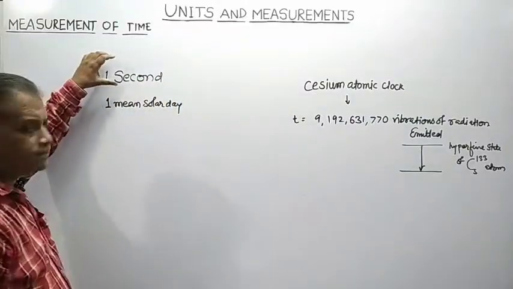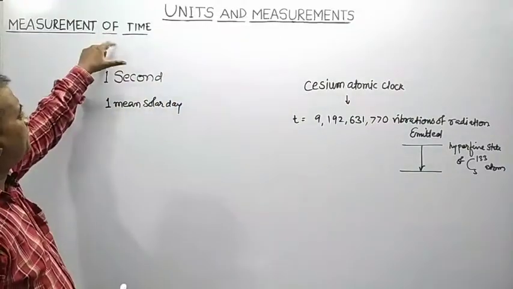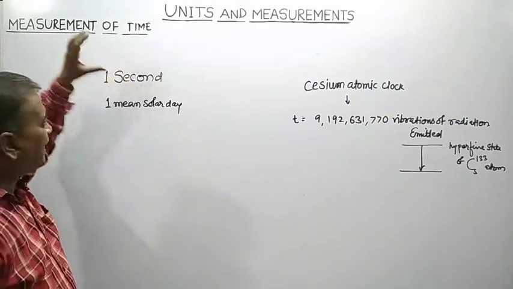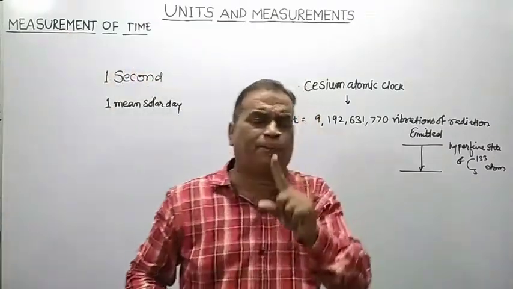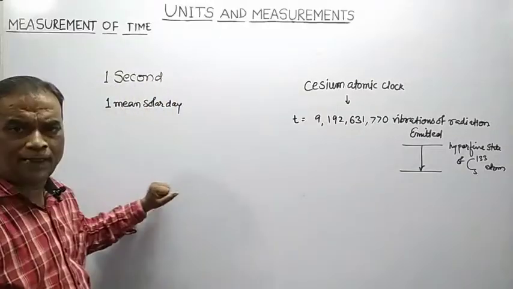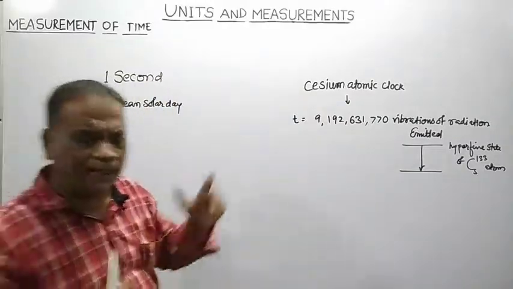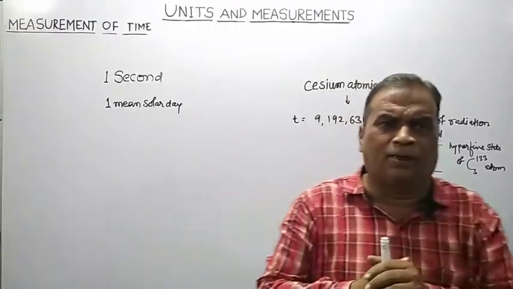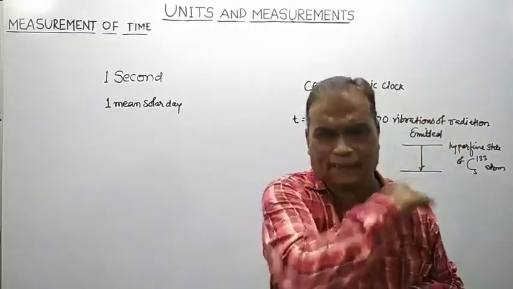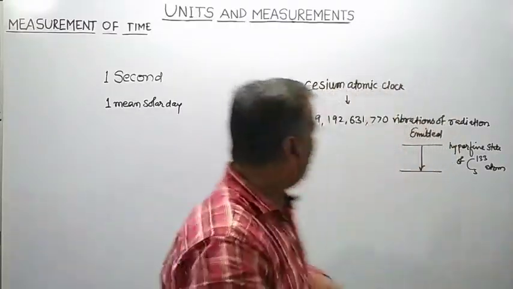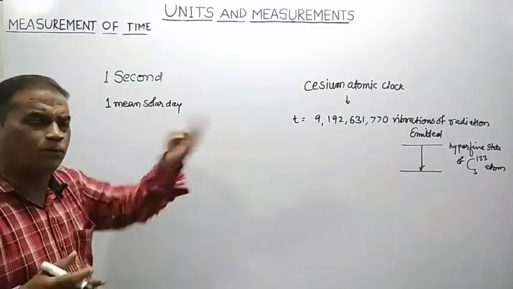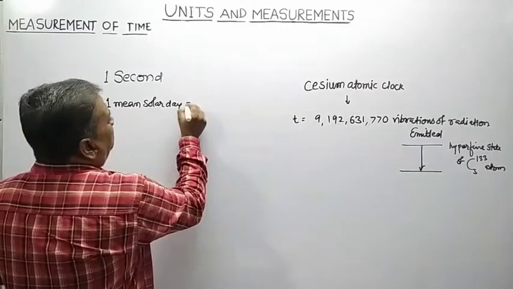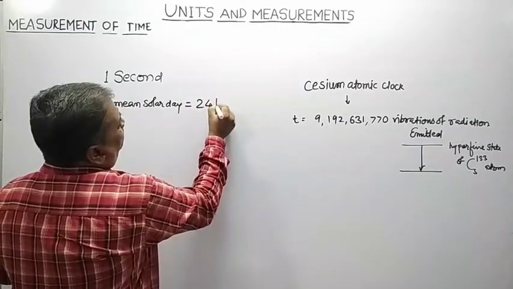The SI unit of time is second, and as far as the measurement of 1 second is concerned, the main reference is the mean solar day, which is the time interval between one noon and the next noon. That interval is found to be equal to 24 hours.